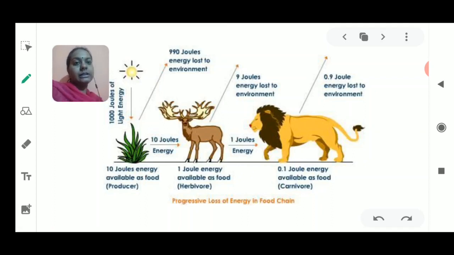The next interaction in the ecosystem is the food chain and food webs, which we discussed yesterday. A food chain is a relationship where one animal is the food for another animal.